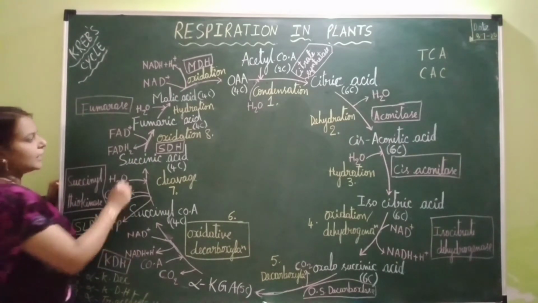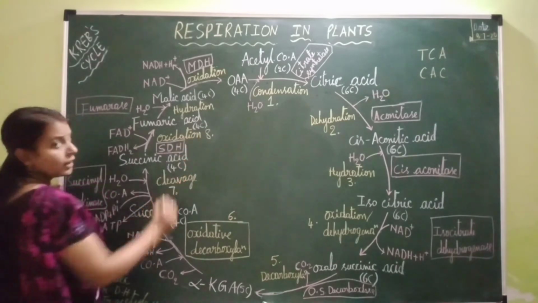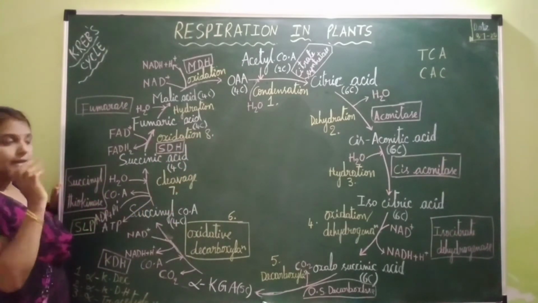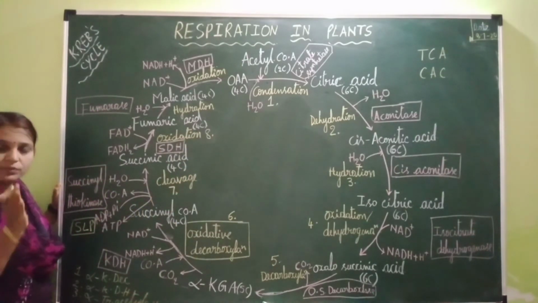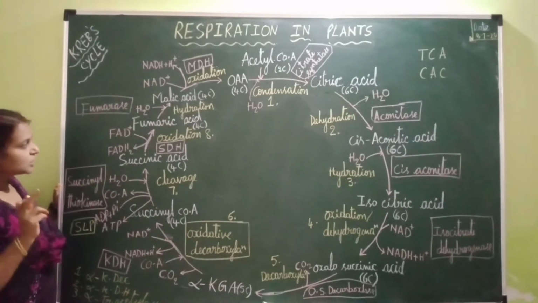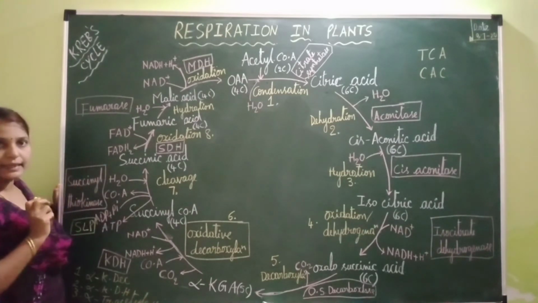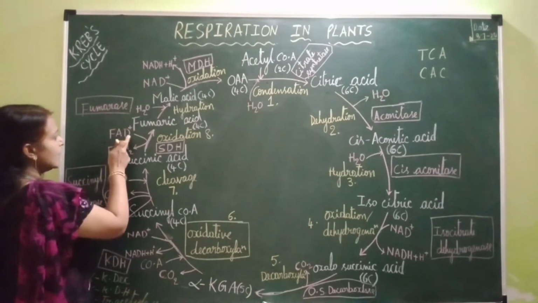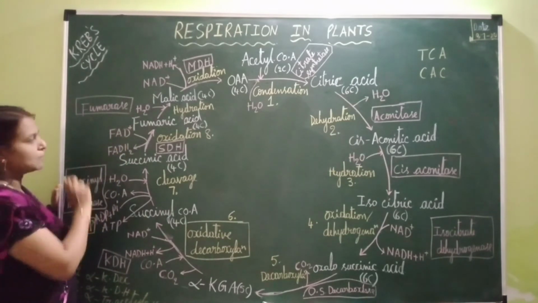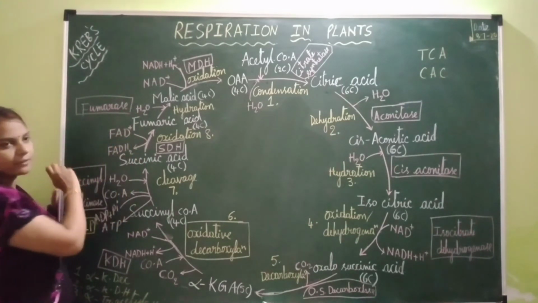Now this succinic acid, which is formed after the cleavage of succinyl coenzyme A, undergoes the next step of Krebs cycle. During this step, succinic acid undergoes oxidation. Oxidation is nothing but dehydrogenation. So what happens when dehydrogenation occurs? Protons and electrons are released. These protons and electrons released from succinic acid are transferred onto FAD+, not NAD+, so that FAD+ is reduced into FADH2.